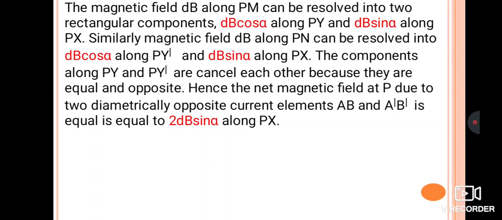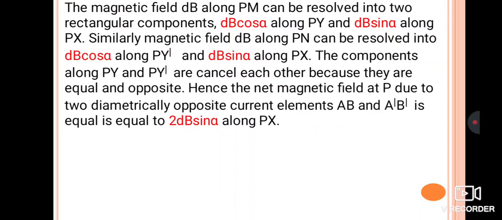Next, similarly the magnetic field dB along Pn is also resolved: dB cos alpha along Py dash and dB sin alpha along Px. Then the components along Py and Py dash: along Py it is dB cos alpha, and along Py dash also it is dB cos alpha. Both cancel each other because they are equal and acting in opposite directions.